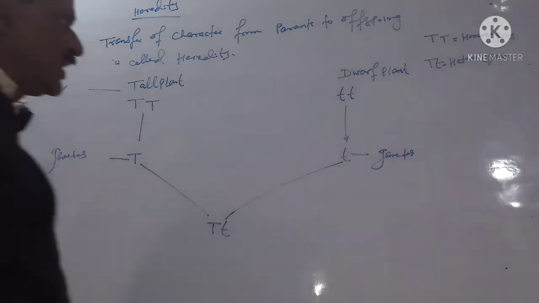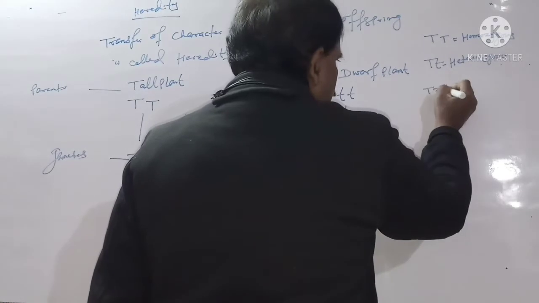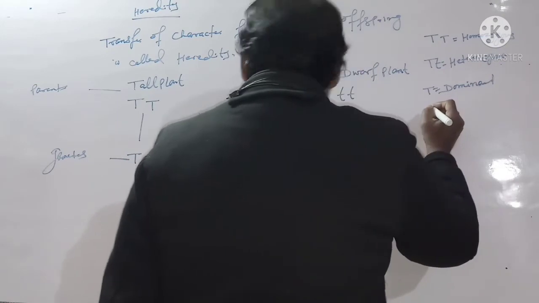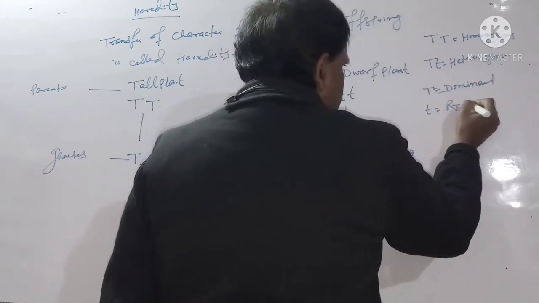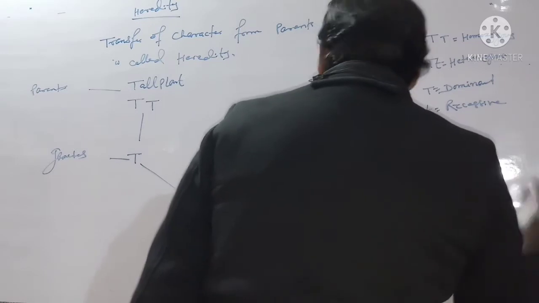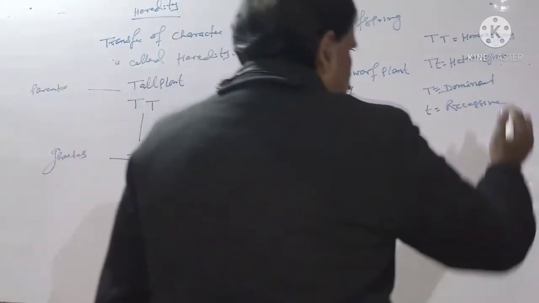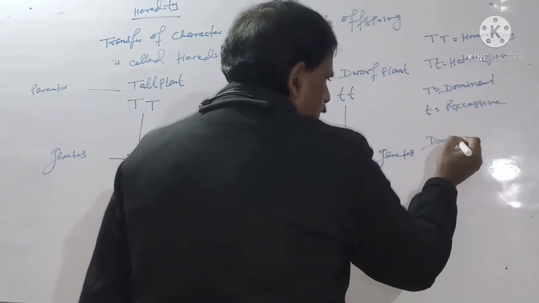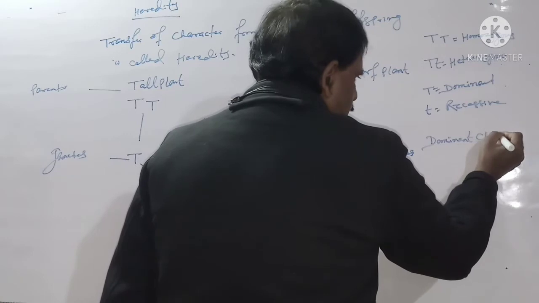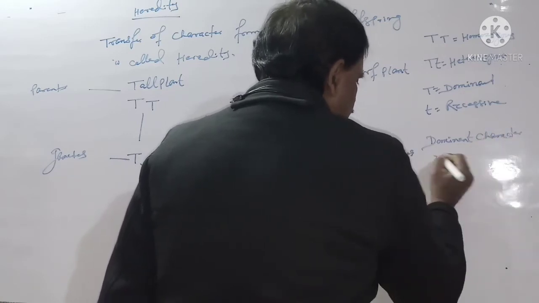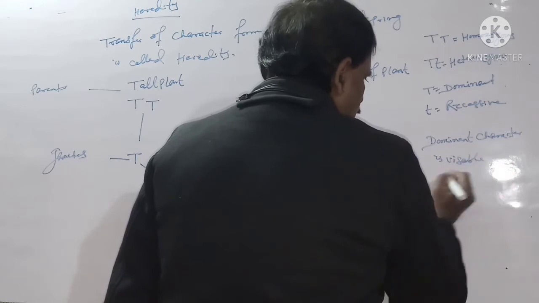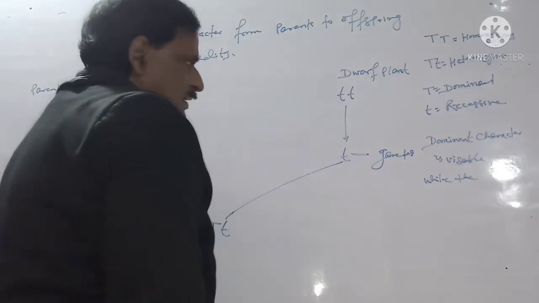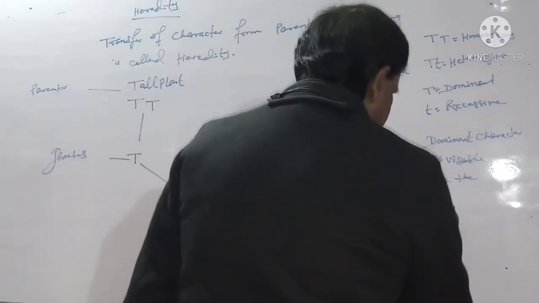The capital T is dominant, where the small t is recessive. The dominant character is visible, while the hidden character is called recessive character.